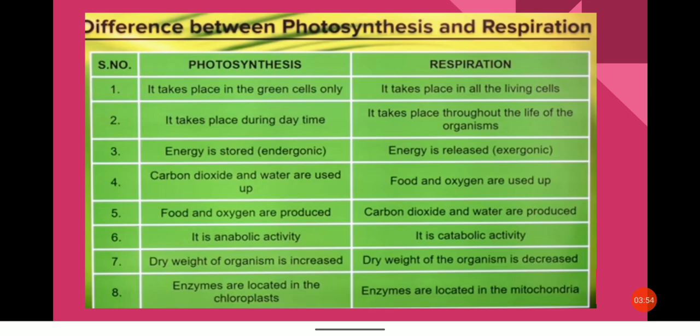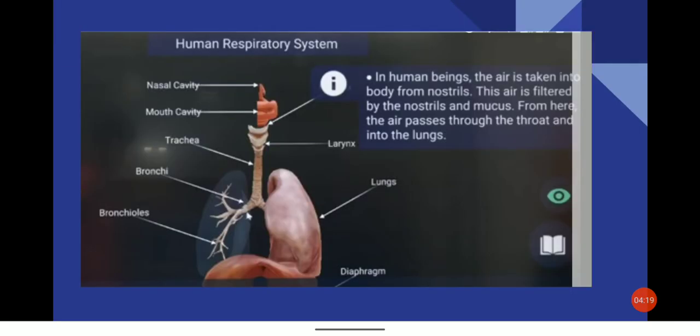And in photosynthesis, enzymes are located in the chloroplasts. This is a very important point. And in respiration, enzymes are located in the mitochondria. All the enzymes which are required for respiration are in the mitochondria. And let us move ahead.